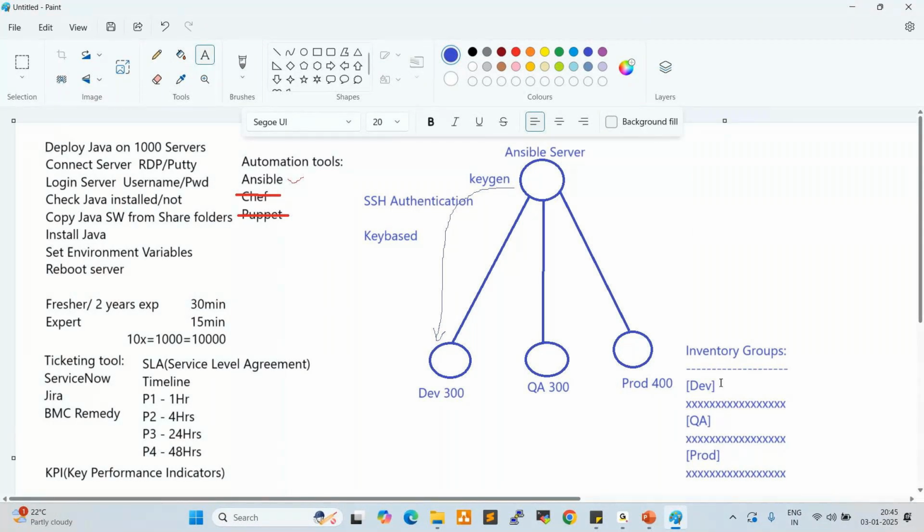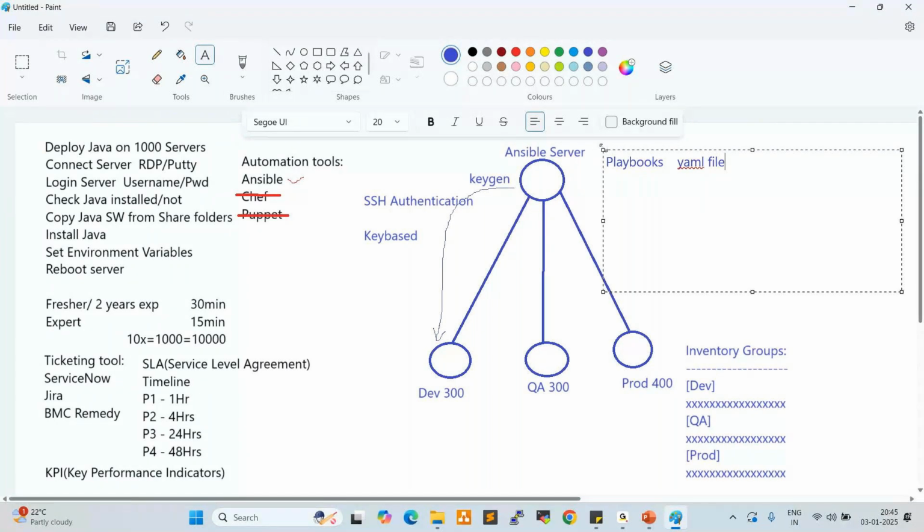Once we prepare these inventory groups, after that we need to prepare playbooks. A playbook is nothing but simple YAML files, YAML scripts, right? YAML, the full form is yet another markup language. It is very user friendly, and a very simple way to prepare. Ansible provides the scripts, so we don't need to prepare our own. We can get the scripts, customize them, and reuse them whenever needed. I'll show you where we get all the scripts while working on Ansible.